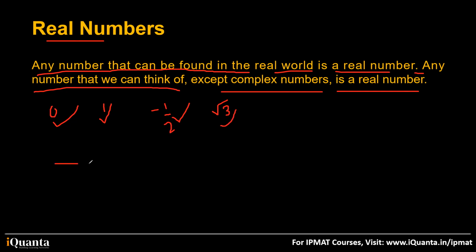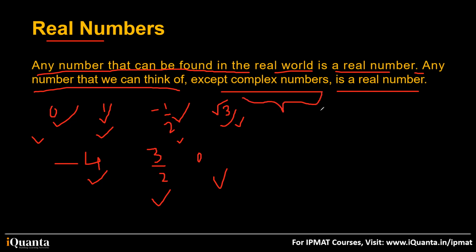If I write -4, you'll say yes, it's a real number. If I write 3 by 2, or 0, yes. So every number that we can think of and use in the real world is a real number. We use 0, 1, -1 by 2, root 3, -4, 3 by 2 in calculations. All of these numbers are highly useful. So all numbers that we can think of in the real world are real numbers, except for complex numbers.